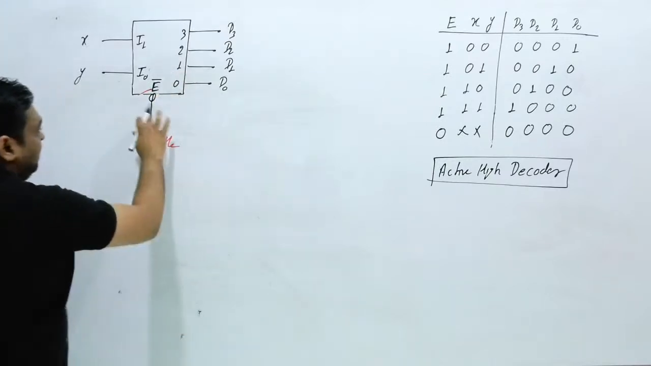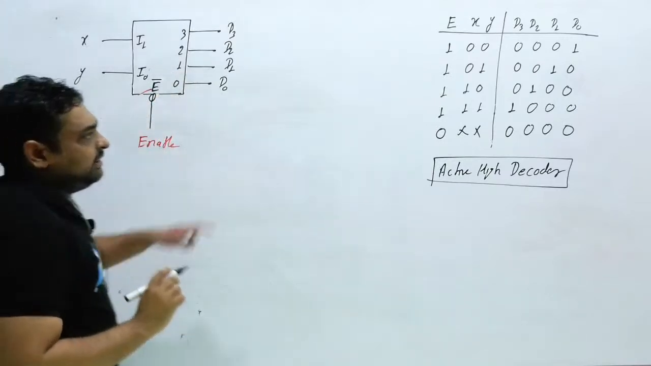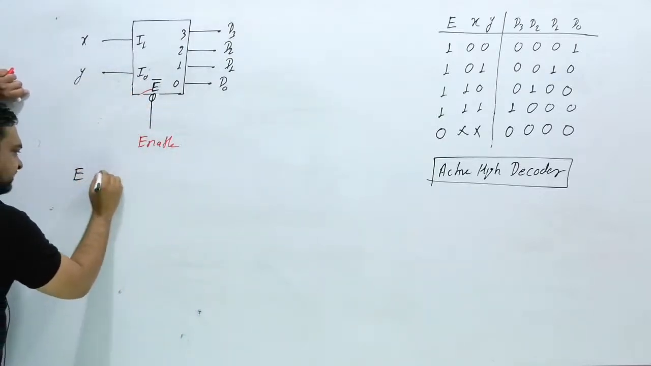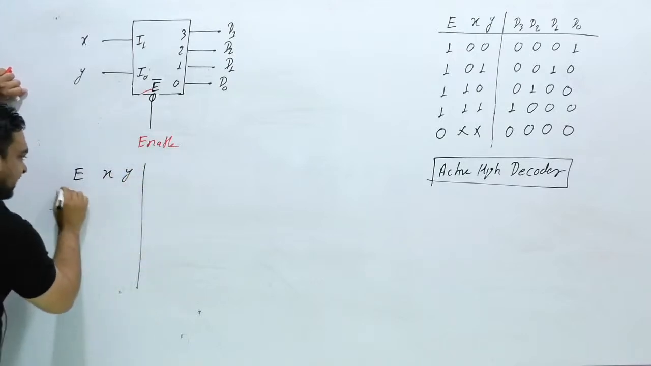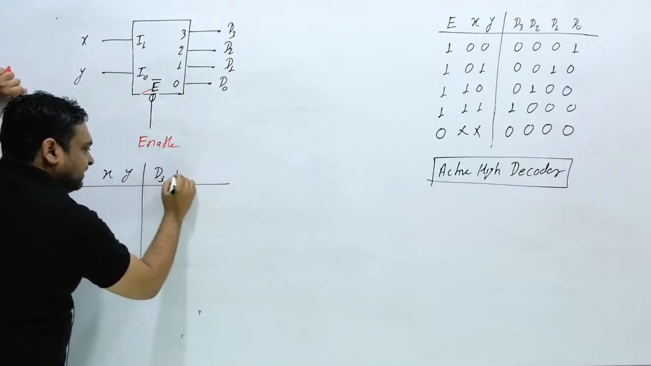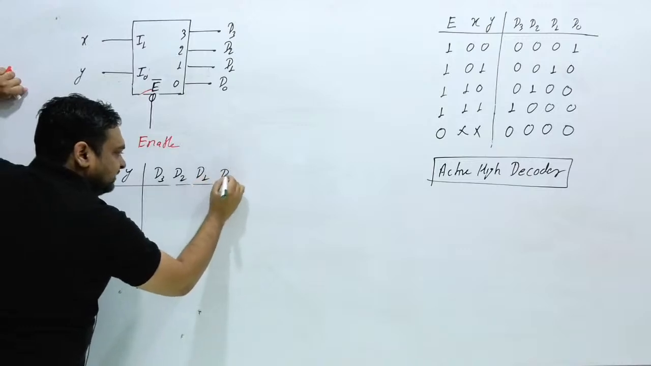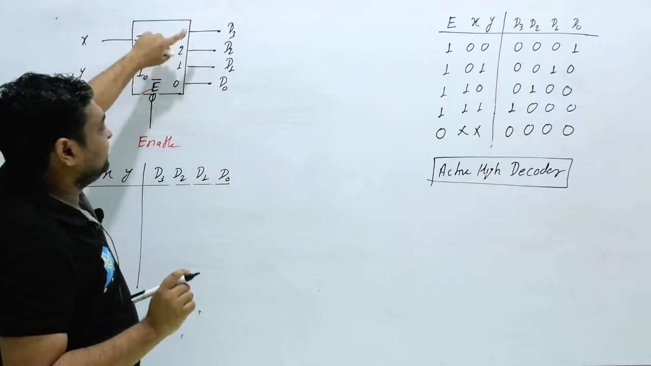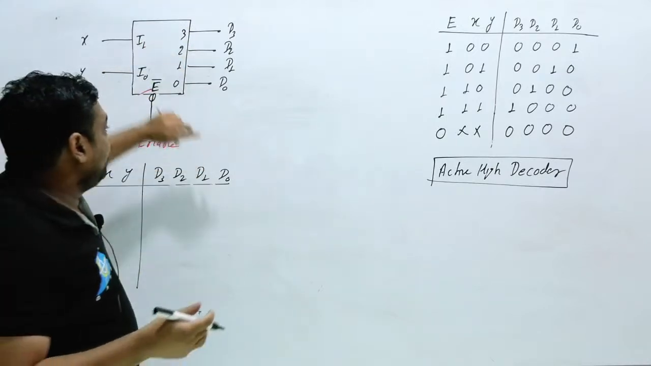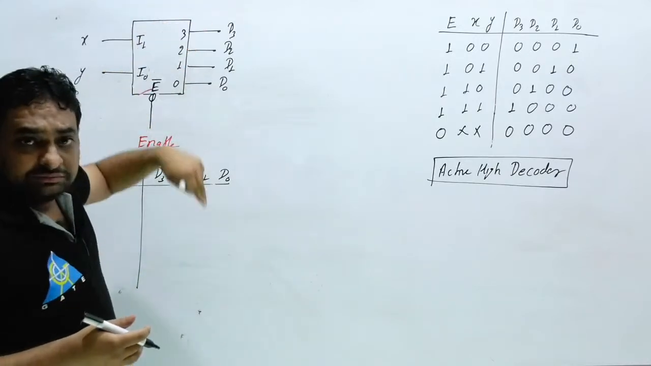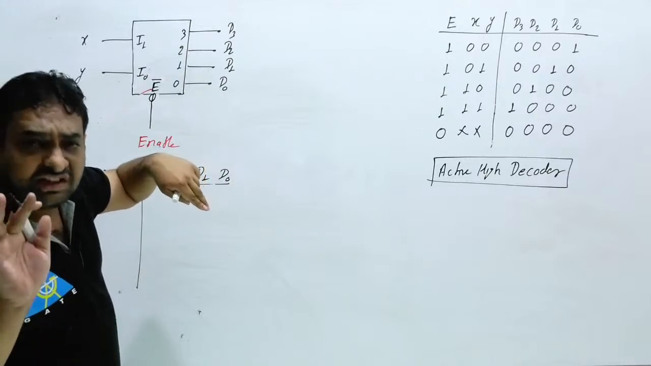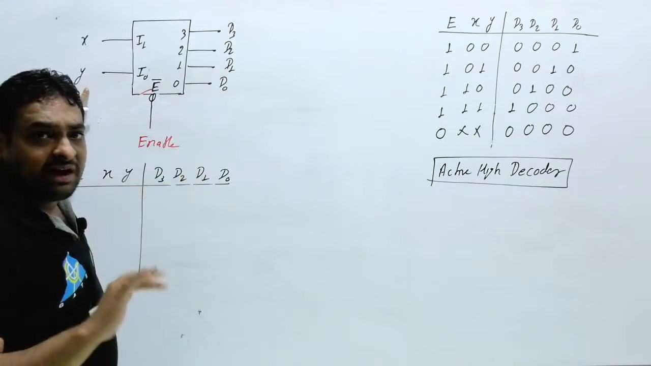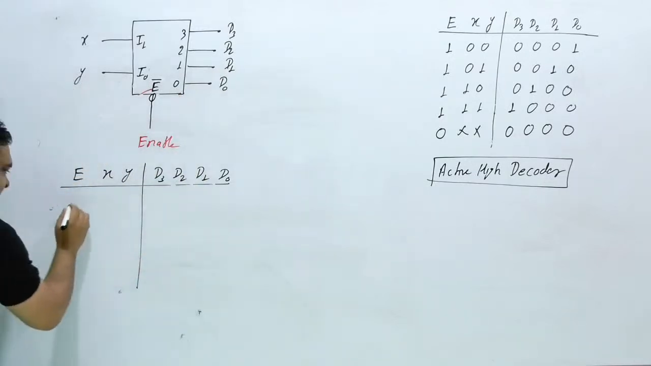Clear this thing? Now in this case what will be the truth table? Just note down here again, this is enable and this is XY, and I am going to write D3, D2, D1 and D0. Please listen to my words. You can write this in any order, but generally we follow D0 at the upper side and D3 at the bottom side, and here we follow MSB at the upper side and LSB at the lower side. Okay. Now what will this table be?